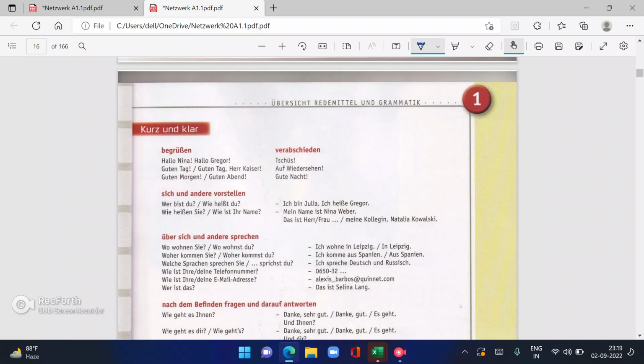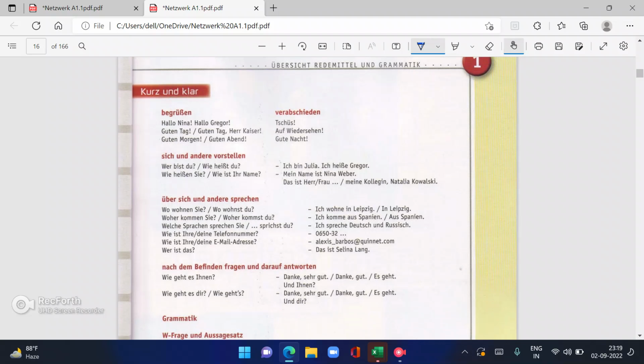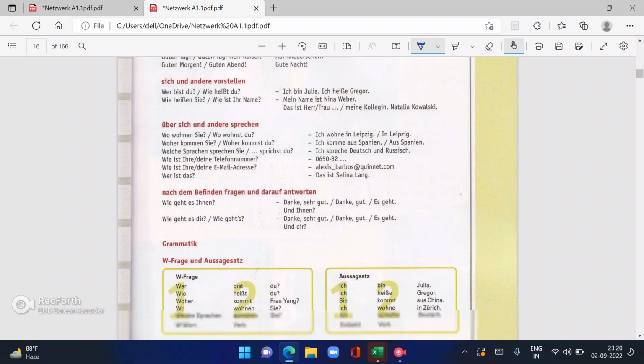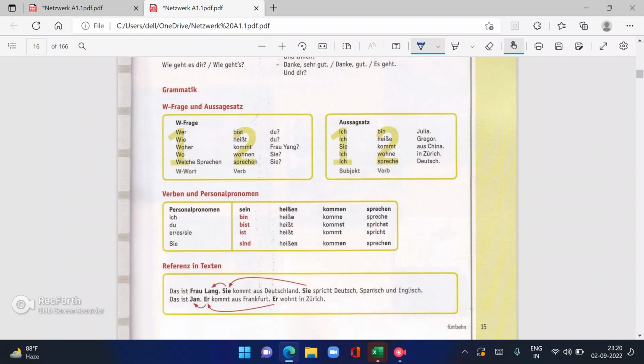Then this is also kurz und klar, that is short and clear. Everything we have covered in this chapter is given here. You can always go ahead and read this. Any doubt, you can always ask me about it. I hope this chapter was clear to you. And if you faced any doubt, you can always ask me. Please ask me. If you do not ask me, I am not going to know that you are facing doubts in this. This is clear.